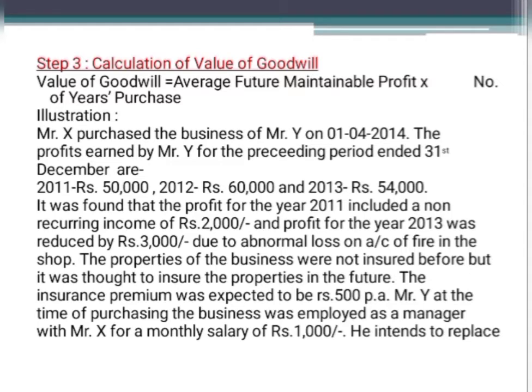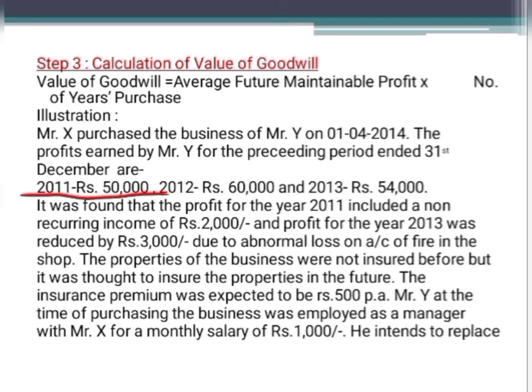It was found that profit for the year 2011 included a non-recurring income of 2,000. So what is the profit for the year 2011? It is 50,000, and this 50,000 includes a non-recurring income. What we discussed just now, if there is a non-recurring income, it will be credited to the profit and loss account in the year 2011.